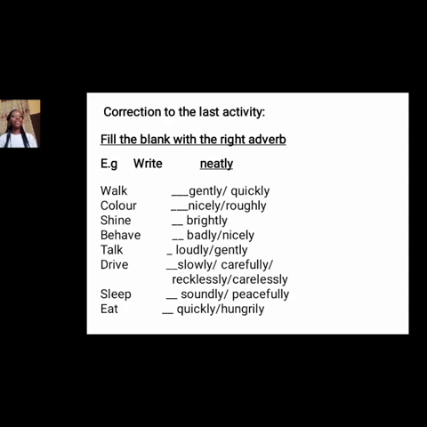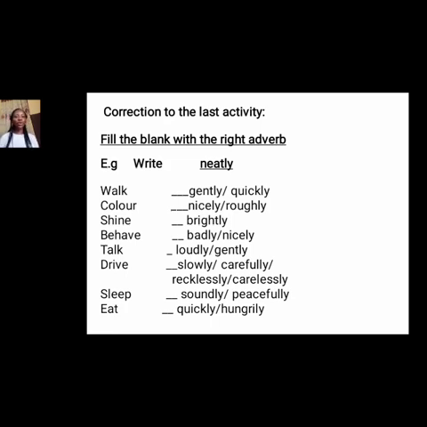For walk, you could say walk gently or walk quickly, depending on the one you choose. The next one, color. We can say color nicely or color roughly. Shine, shine brightly. Behave, behave badly or nicely.